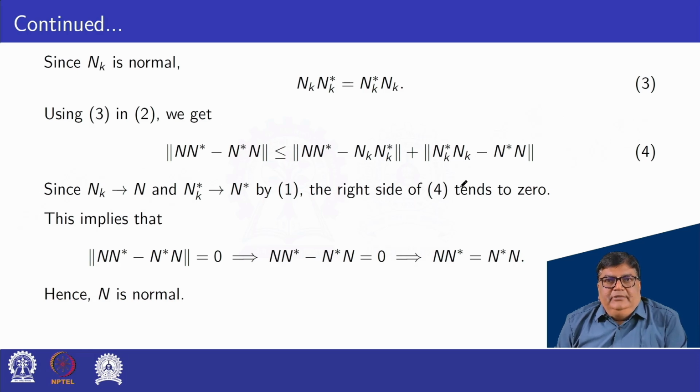So from equation 1 and 4, norm of N N star minus N star N converges to 0. That is, norm of N N star minus N star N is equal to 0. And we know that if norm of x is equal to 0, then x is 0. So this implies that N N star minus N star N is equal to 0, that is, N N star is equal to N star N. Hence, N is normal.